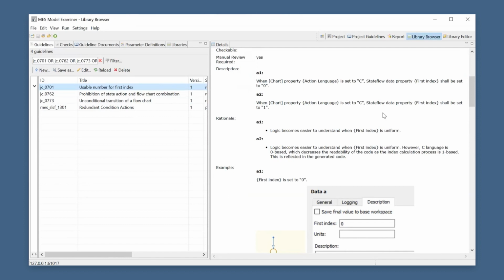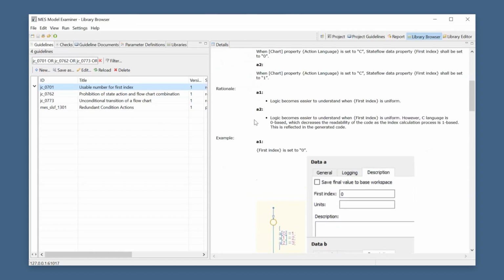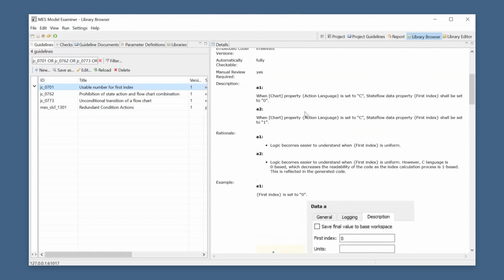So there's an auto repair also available for that check. Yes. So the guideline comes in 2 versions, and you can configure the check with a parameter, selecting if you want to either have 0-based vectors or 1-based vectors, and then you will get findings for all the vectors which violate the setting. And you can also auto set all vectors which are not set to the correct value.